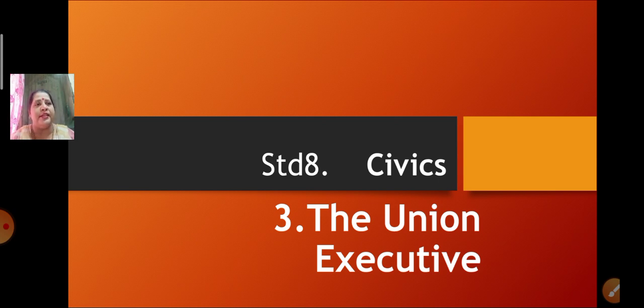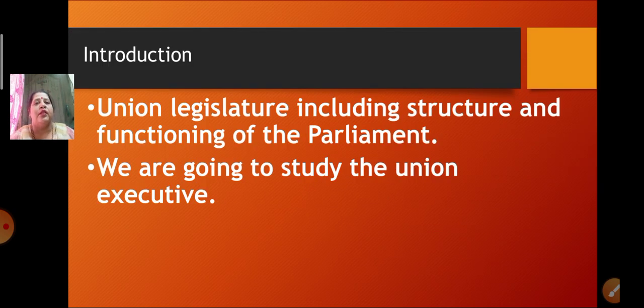Now in this lesson we will learn something new about the Union Executive. We are finished with the Union Legislature. Now let's learn about the Union Executive. This is the introduction part. What we have already learned about the Union Legislature includes the structure and the functions of the Parliament. Structure here means the two houses of the Parliament. Then the working of the legislature and the functions of the Parliament we have learned about. Now in this lesson we are going to study the Union Executive.